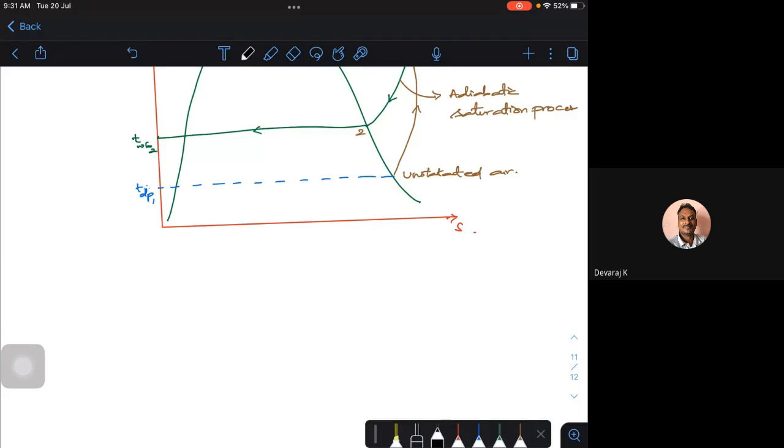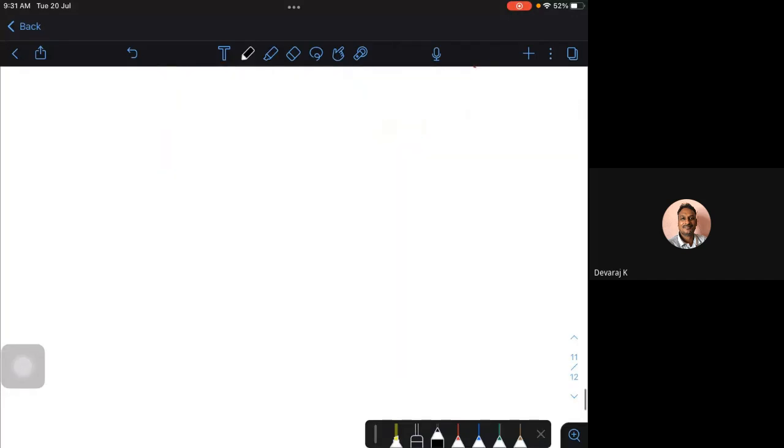Okay, so we have a few more things actually. One is called bypass factors. Bypass factors. I can do it for heating and cooling, for both things. See, let's take for example the first thing, heating. The sensible heating process, which we have already discussed.